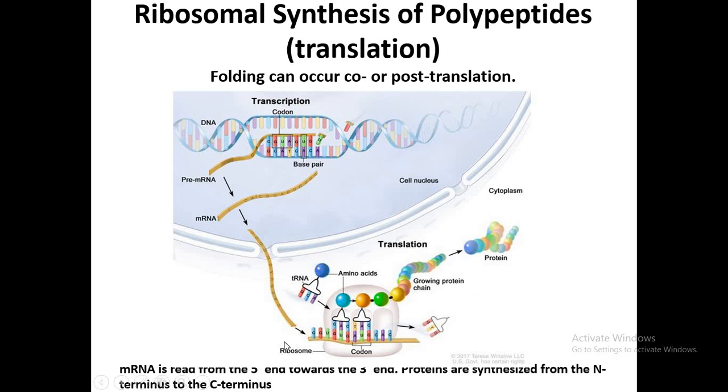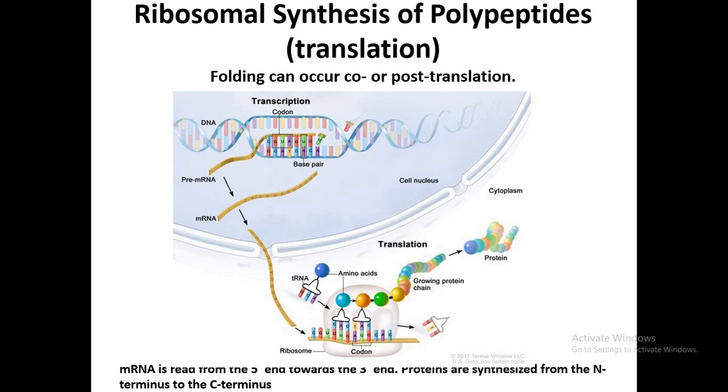From where is this reaction initiated, and how is it possible for the cell to synthesize a particular type of polypeptide chain? Here we are discussing this. This joining of the amino acids is a process we call translation.